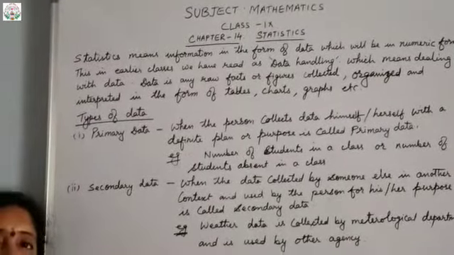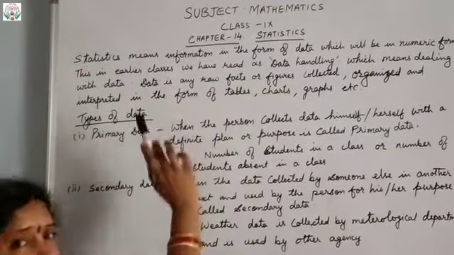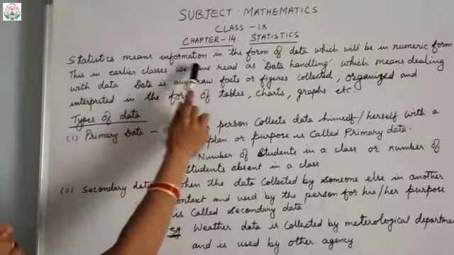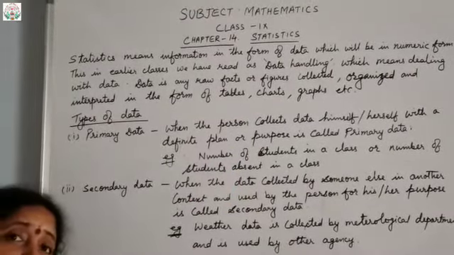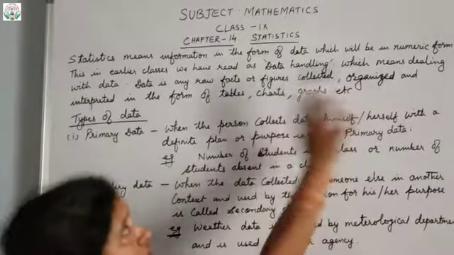Now after probability we will take the statistics lesson, that is chapter 14, statistics. Okay, so statistics means what? It means information in the form of data. Data which will be in numeric form.